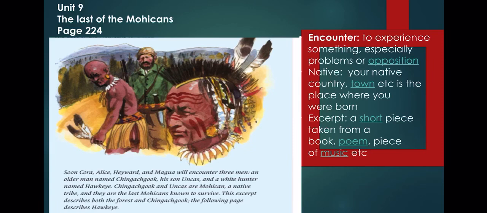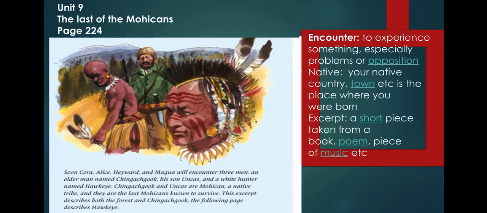We are talking about their journey. Here we have stopped at what is going to happen on the journey, and we have described the character of each, Cora and Alice.